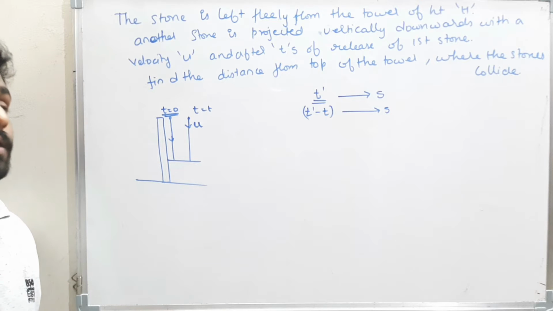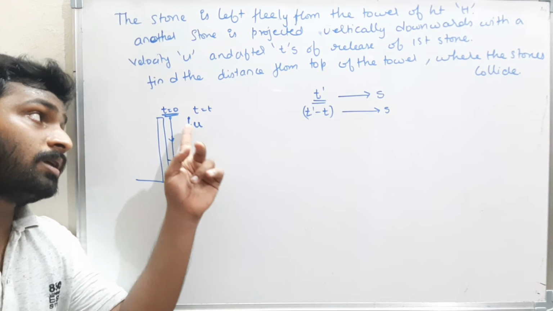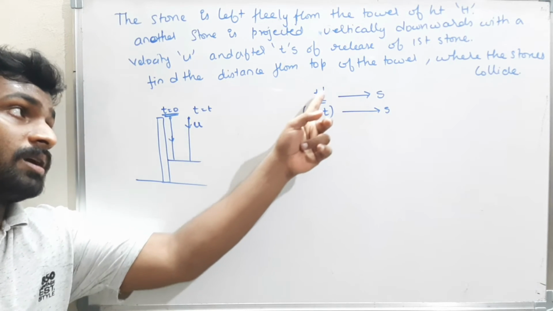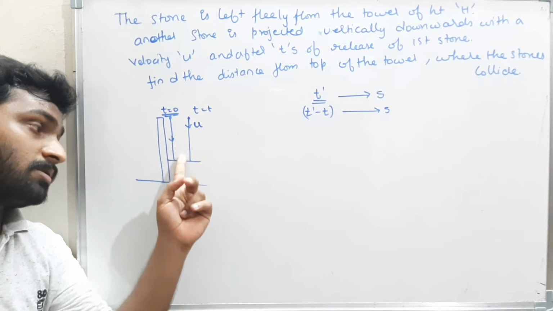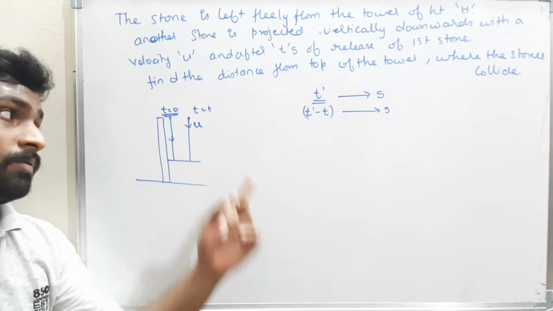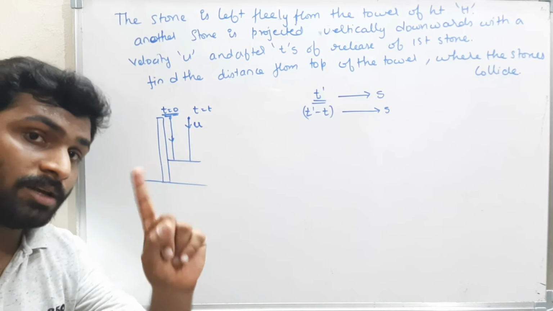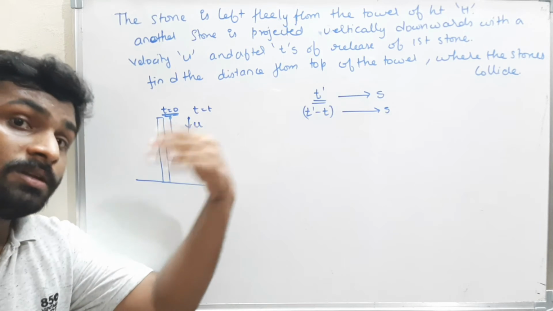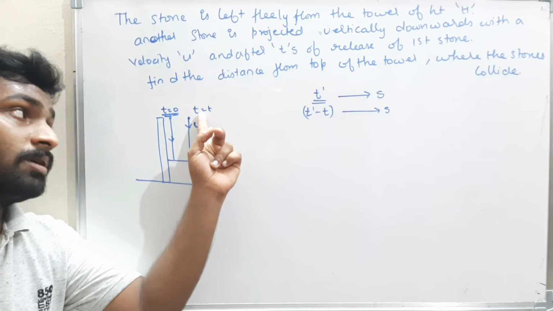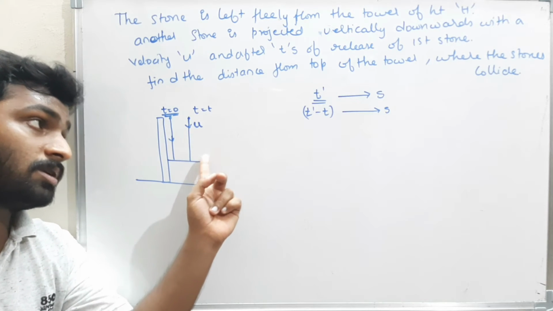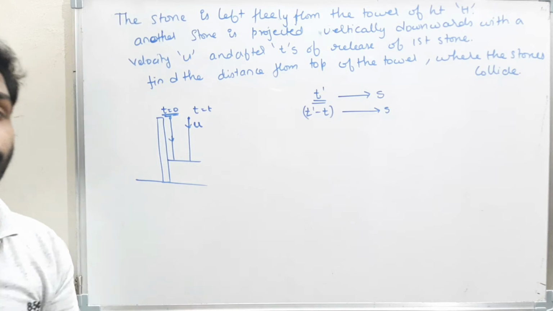Observe carefully what I told. In t dash seconds, the body traveled s distance. Now, for the second body to travel this s distance, what is the time taken? The time taken is not t dash, because it is released after t seconds. That means the time taken by the second stone to reach the same distance is t dash minus t.